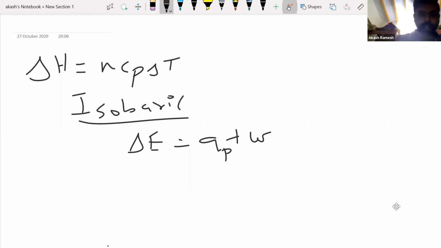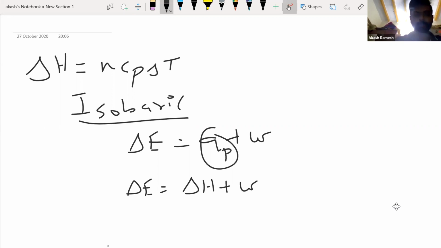Now I can replace this Qp with delta H, because Qp is heat lost or gained at constant pressure. So I can rewrite this equation as delta E is equal to delta H plus W. This is what we got last class.